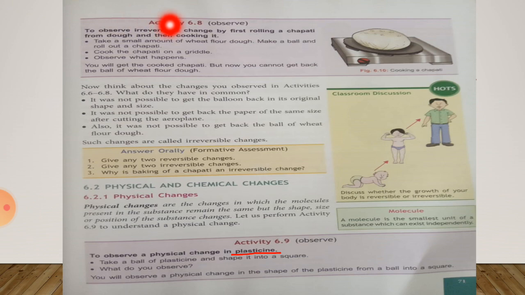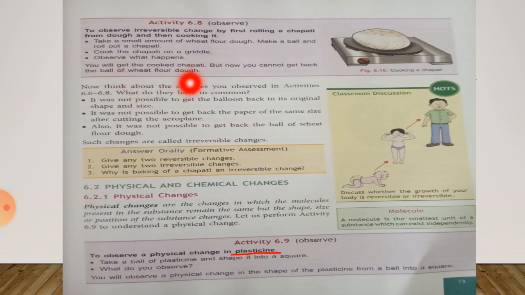To perform this activity 6.8, you have an aim to observe irreversible change by first rolling a chapati from dough and then cooking it. So first you have to take a small amount of wheat flour dough and make a ball and roll out a chapati. After it, you have to cook the chapati on a griddle. Griddle means pan. Observe what happens.